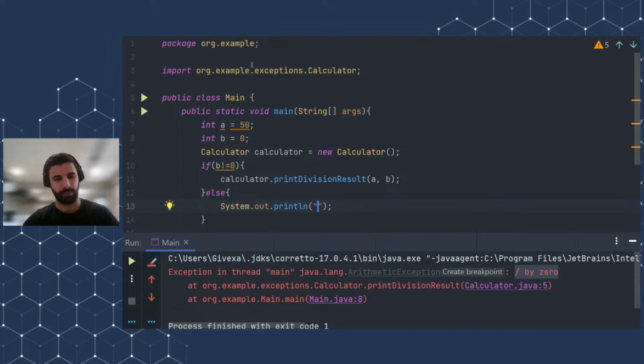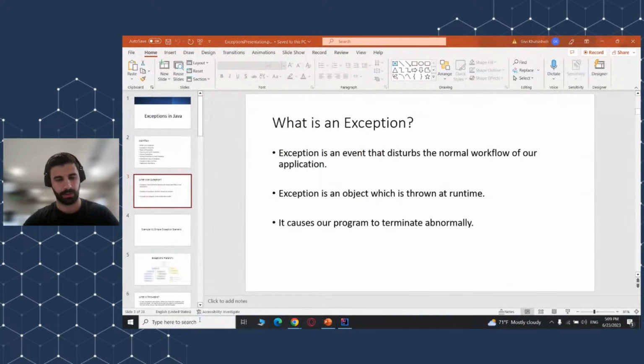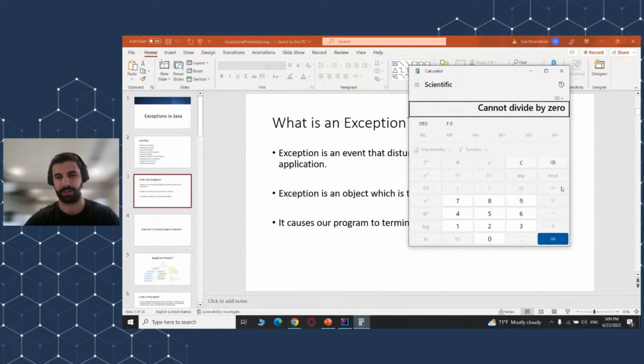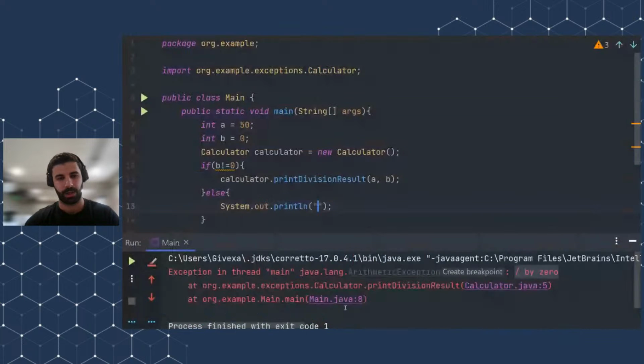I will actually copy the message which was in the calculator just for fun. I want it to be the exact same thing. Cannot divide by 0. Okay, I will just copy this.